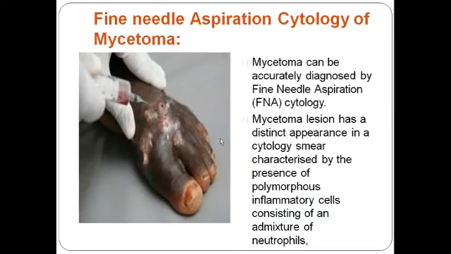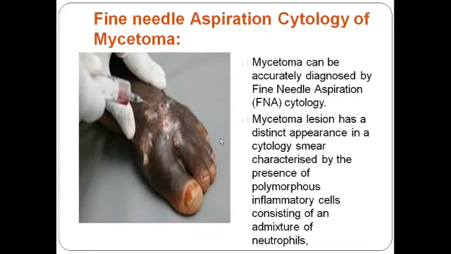Now FNAC can also be done, and FNAC of mycetoma will be more useful because it involves deeper tissue. After doing FNAC, the cytology will make clear what it contains, only pus, or only granular material, or both. So if only pus is coming out from the lesions, we lean toward actinomycetoma.